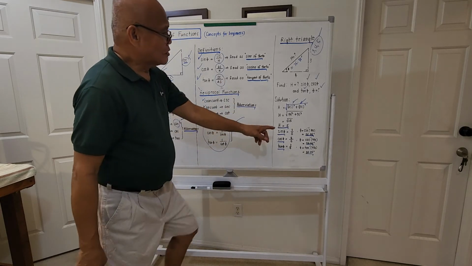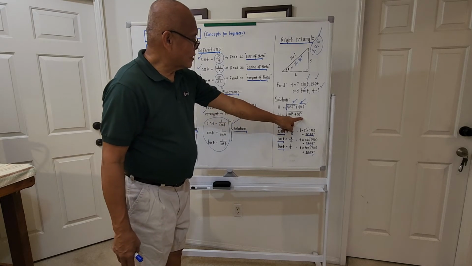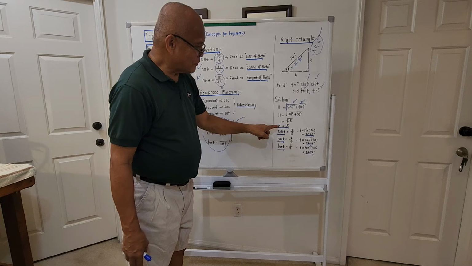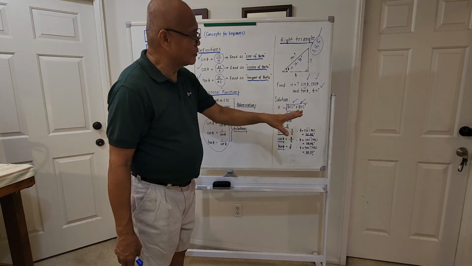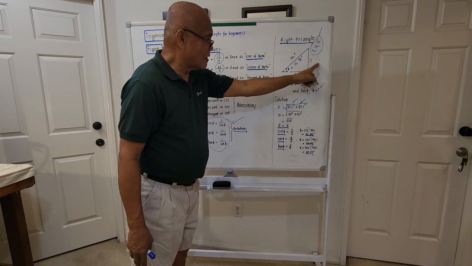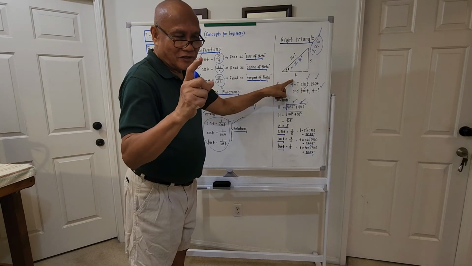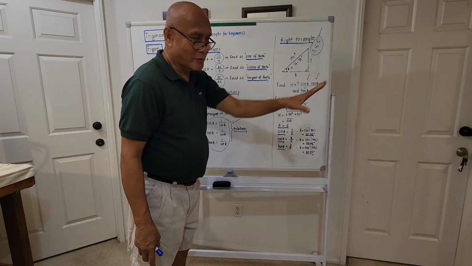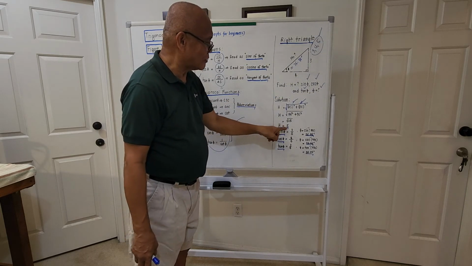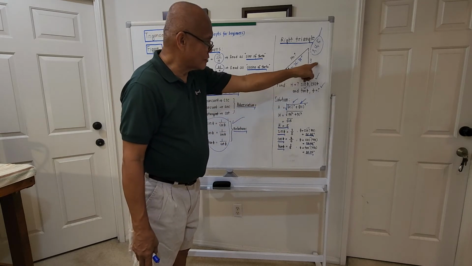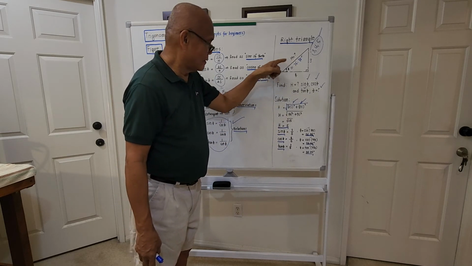Okay? So this will be 4 squared plus 3 squared, that will be 16 plus 9, the square root of 25. So the hypotenuse will be 5. That's why I told you there's a 3-4-5 triangle. If this is 3, this is 4, and it is a right triangle, the hypotenuse should be 5. And we have proven that the hypotenuse is actually 5. So the unknown hypotenuse, if this is 4 and this is 3, this is 5.